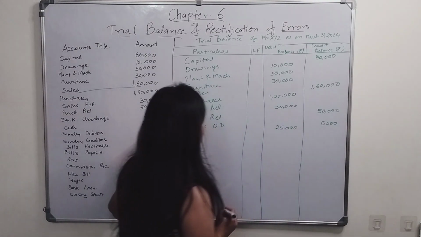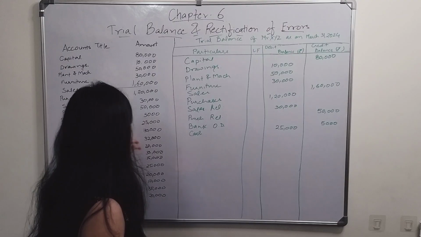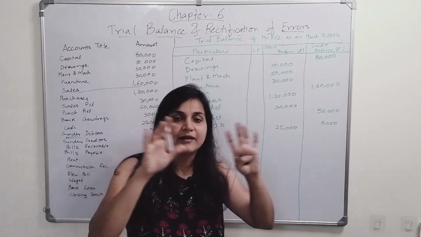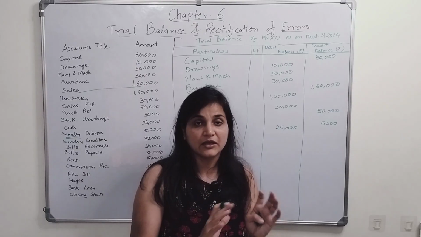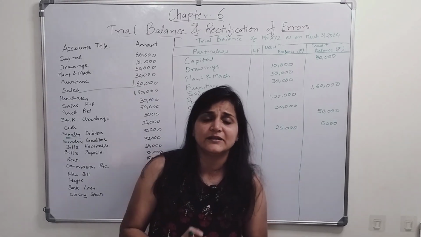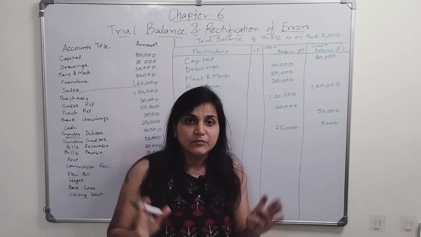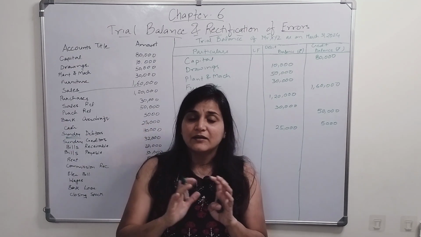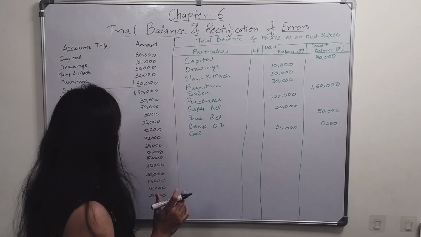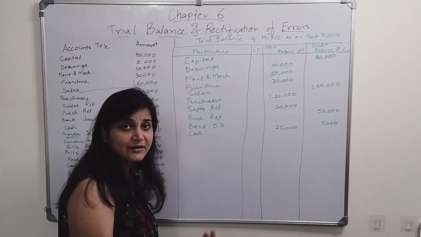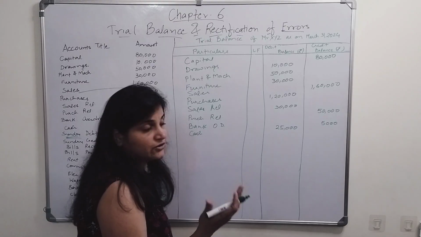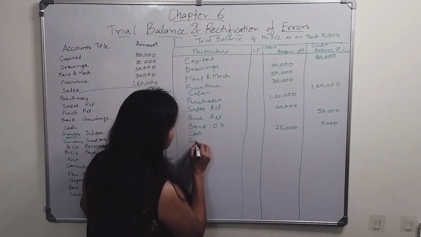25,000. The next is sundry debtors. Now what do we mean by sundry? Sundry means collective debtors, all the debtors. Okay, Mr. Ram, Mr. Aman, Mr. Dheeraj, Mr. Rahim, all these, when we accumulate all their accounts, we get a collective amount and it is known as sundry debtors. So debtors have which balance? They are what for the company? They are an asset for the organization. So sundry debtors, they are an asset.